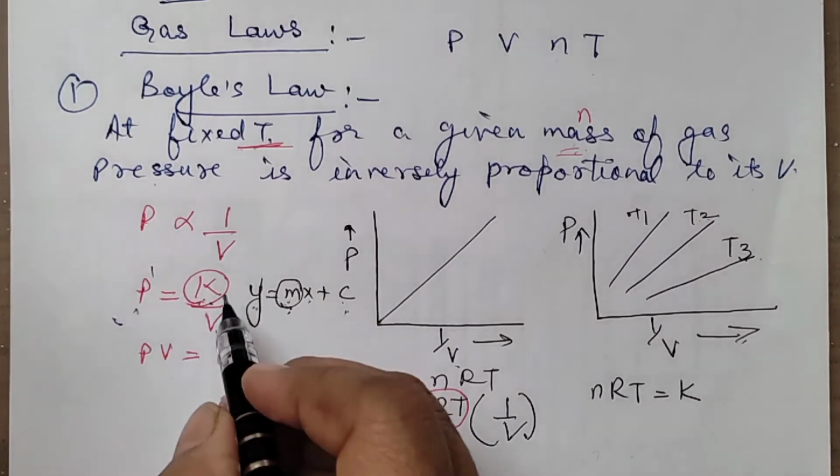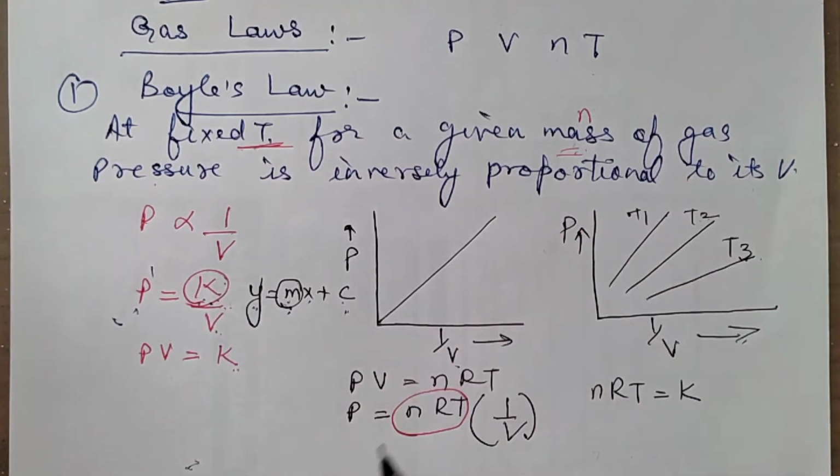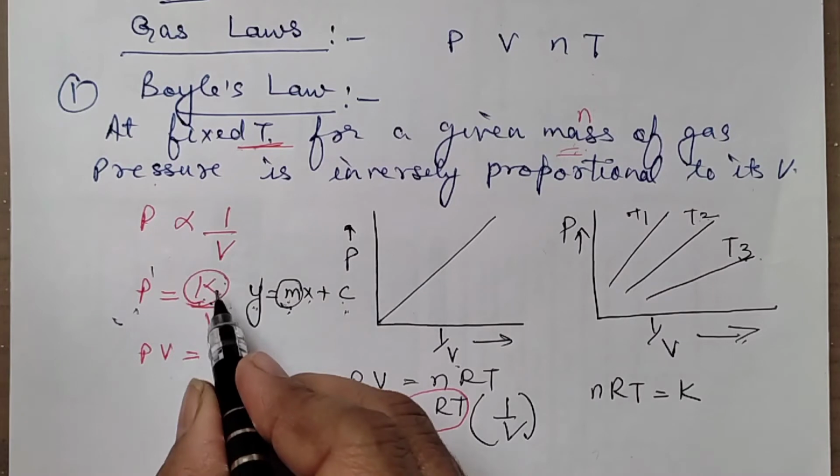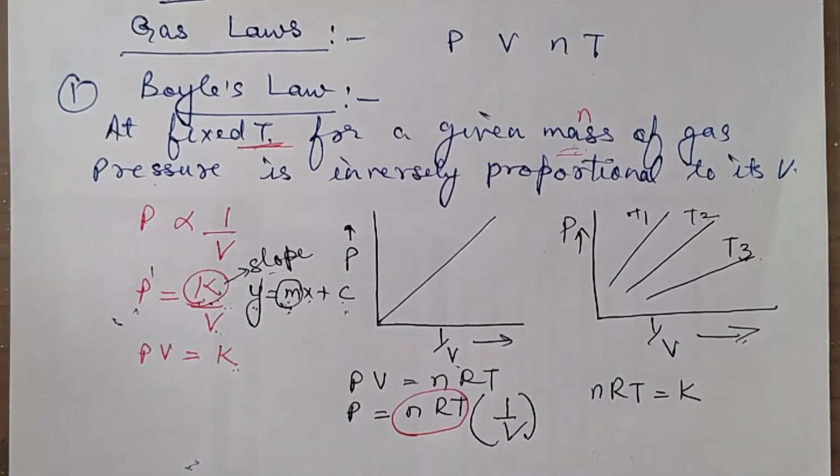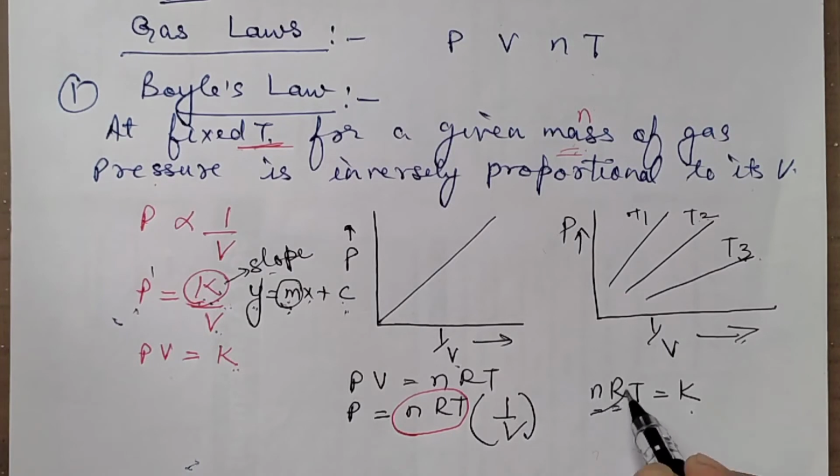Now what is K for us here? K was the slope. It was a positive value. That is why we wrote a positive slope here. So this is nothing but the slope. Now it says that the slope and temperature are directly proportional because for this gas the number of moles n is remaining constant. The R value, the universal gas constant, is also fixed. So leave apart this, we say if the K, that is the slope, increases, the temperature is also increasing.